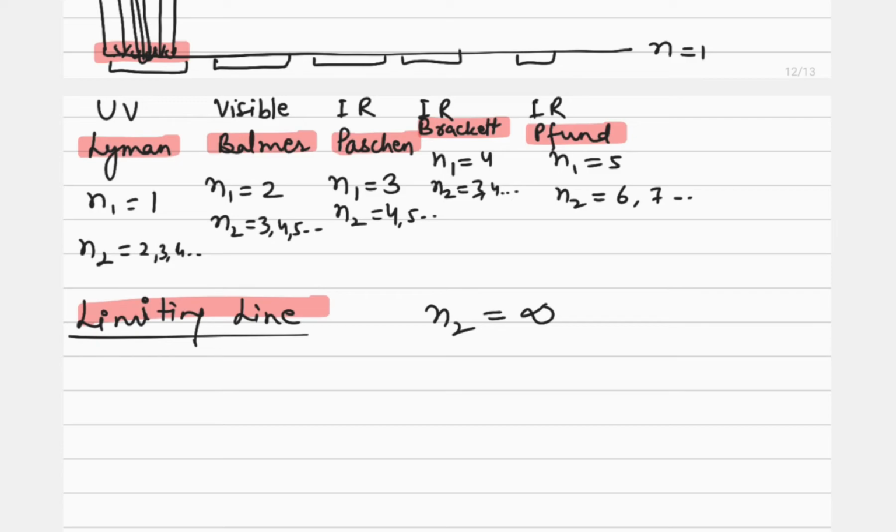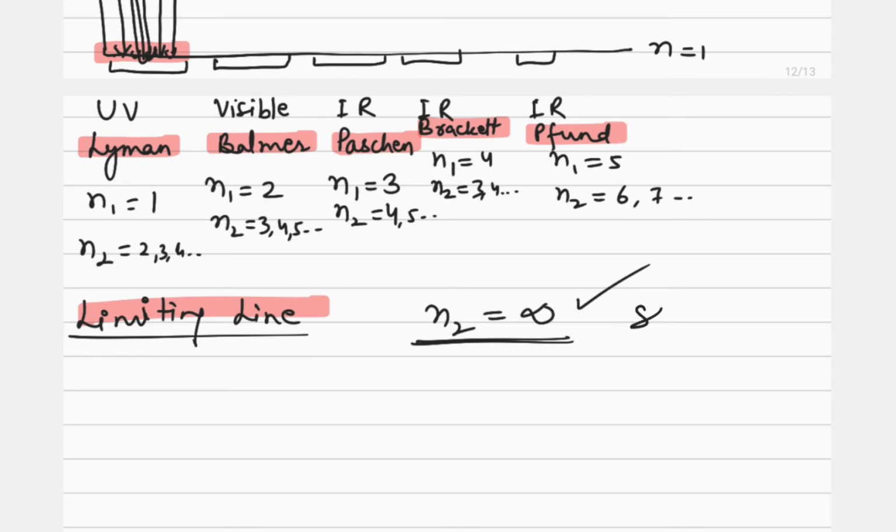When the electron is taken out of the atom, or when the electron is undergoing transition to infinite distance, or the atom is undergoing ionization, that is called the limiting line. So there N2 will be infinity, and this is the longest transition because N2 is maximum here, it is taken to infinite distance.